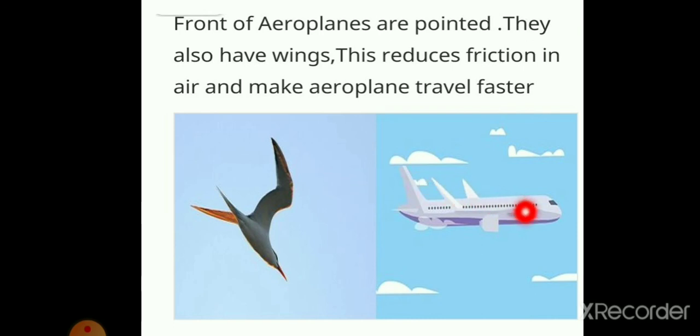This reduces friction in air and makes the aeroplane travel faster. You can see how the aeroplane is designed, pointed and provided with wings.